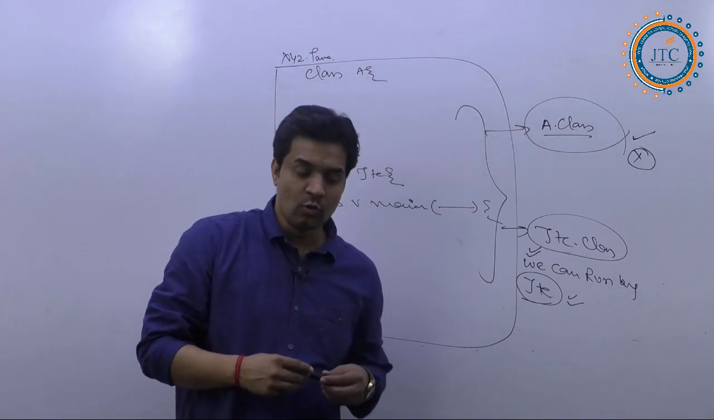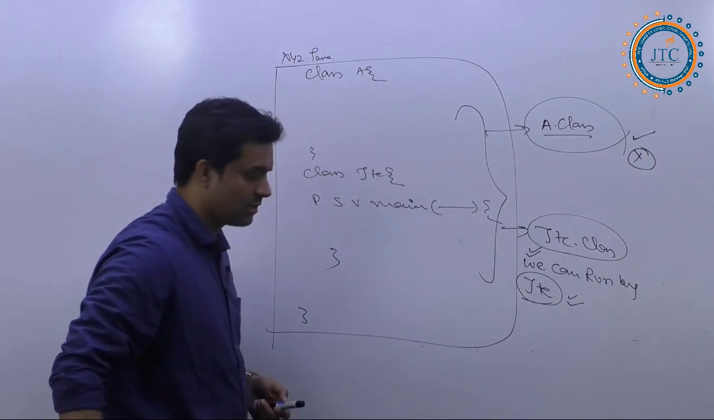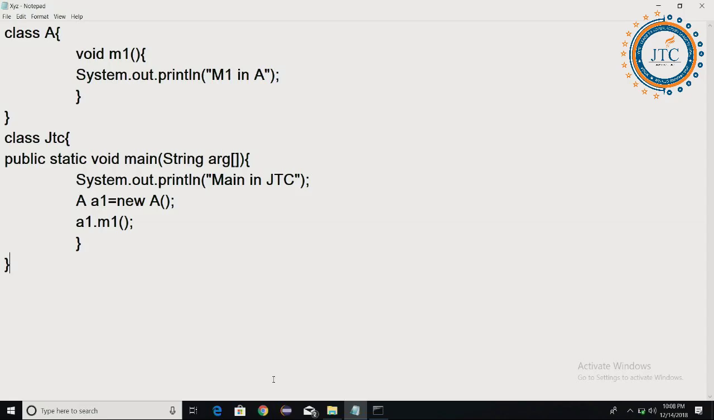Now I'll make one more change. Just have a look. Let's make the class JTC public. If I write the class as public, the JTC class whatever we have, and now I want to run it.